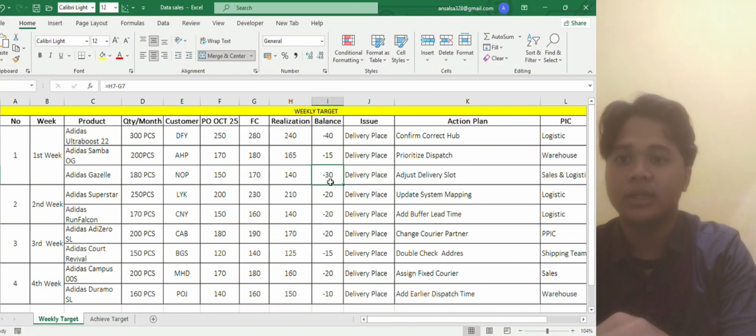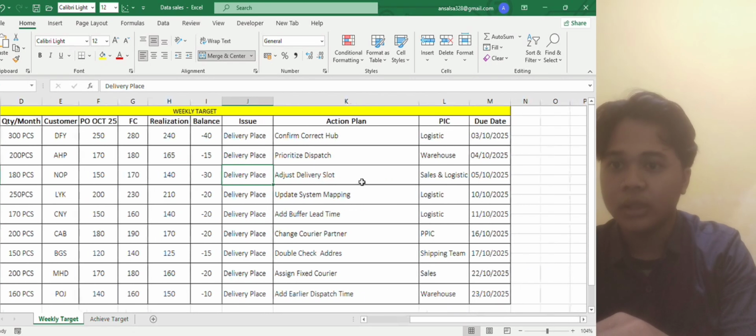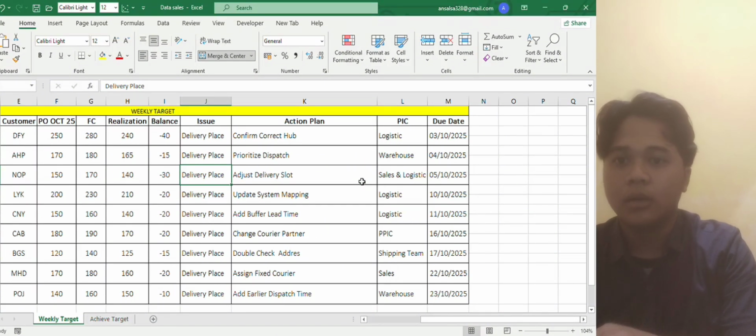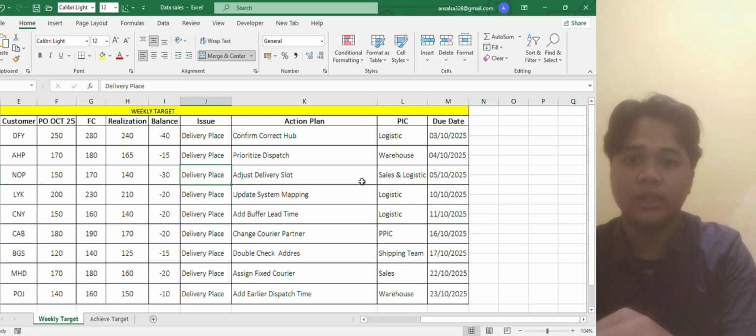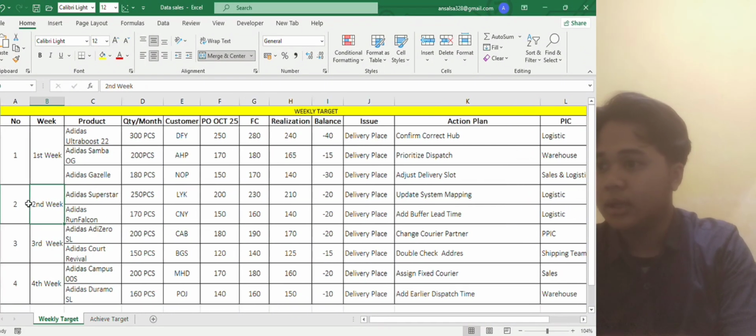So the balance is minus 30, meaning that the target was not reached. The issue here is delivery place, and the action plan is adjust delivery slot, with PIC in charge being sales and logistic. The due date is 5 October 2025.